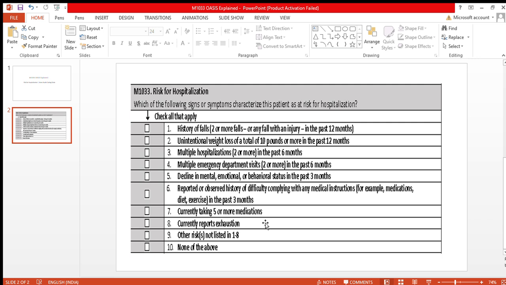Currently taking 5 or more medications means if the patient's medication list shows the patient is taking 5 or more medications, at that time we need to mark this response 7. Currently reports exhaustion means the patient is really tired or has weakness, at that time we need to mark this response 8. Response 9 is other risk not listed in 1 to 8, at that time we need to mark 10 and 9, and response 10 is none of the above.